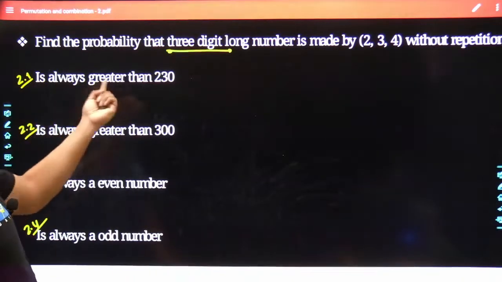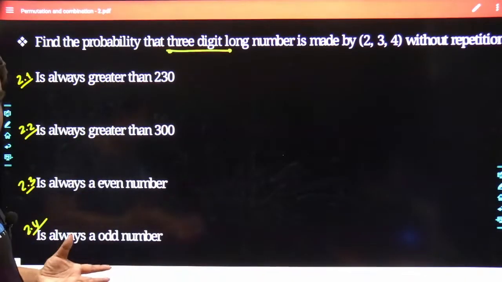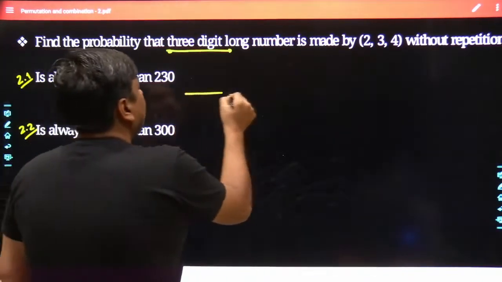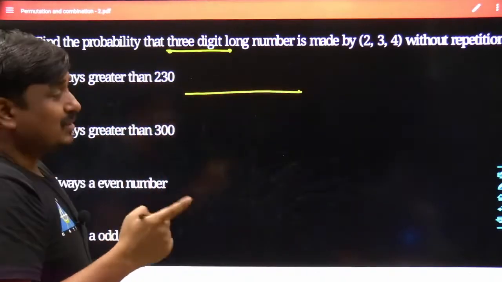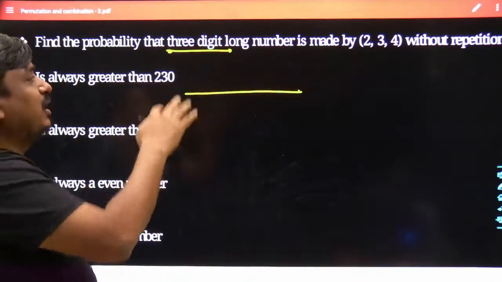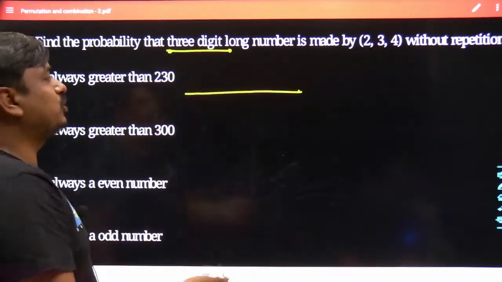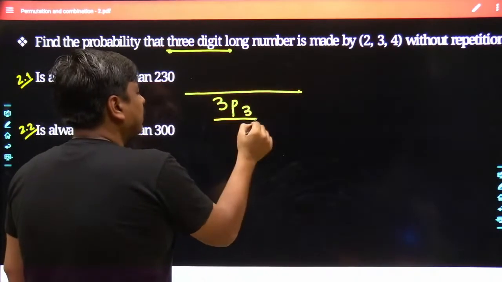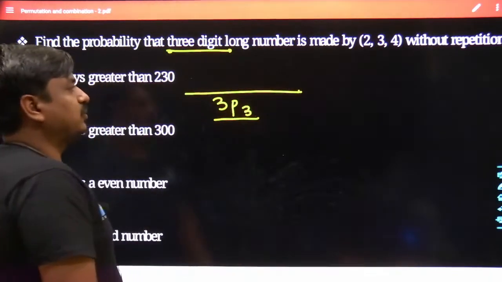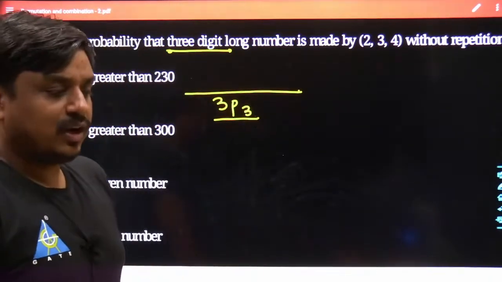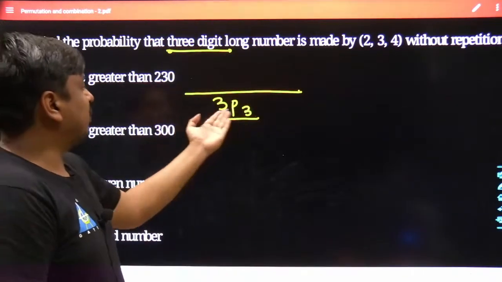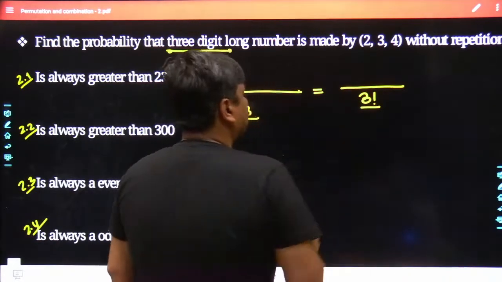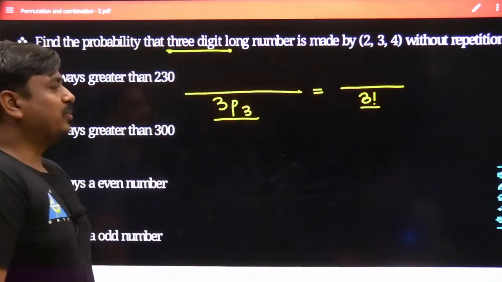Obviously whatever number you pick out now would always be greater than 230. How? At the very beginning, first focus on how many ways the 3-digit number can be fabricated from the 3 different digits 2, 3, 4. Out of 3 digits, we had to select all 3, and their sequence also makes sense, because once they swap, they create a different number. Agreed? So here it is 3P3, and we have already seen that nPn stands for n factorial, where the value of n is 3 over here. So simply it's going to be 3 factorial.